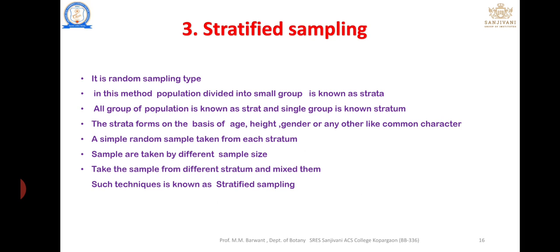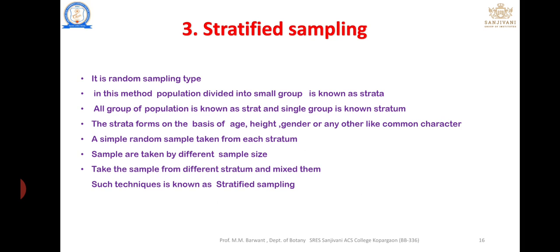The third type is stratified sampling. It is a random sampling type. In this method the population is divided into small groups, known as strata. All the groups of the population are known as strata and a single group is known as a stratum. The strata are formed on the basis of age, height, gender or any other common characters. A simple random sample is taken from each stratum, in different sample sizes. Take the samples from the different strata and mix them; such a technique is known as stratified sampling. It is one type of random sampling.